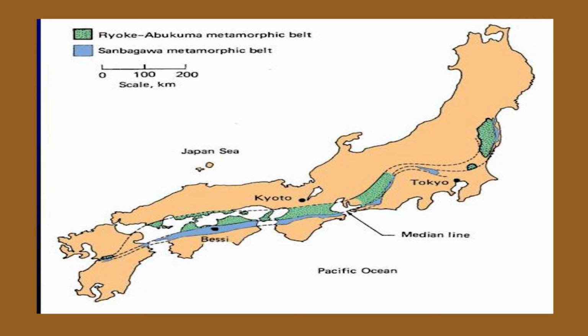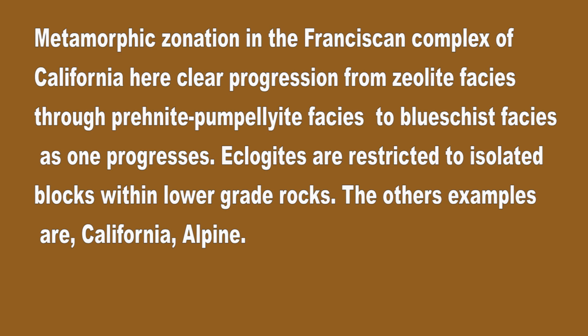In the metamorphic zones of the Franciscan complex of California, there is a clear progression from zeolite facies through prehnite-pumpellyite facies to blueschist facies. As one progresses, eclogites are restricted to isolated blocks within low grade rocks. The other examples are California, Alps, etc.